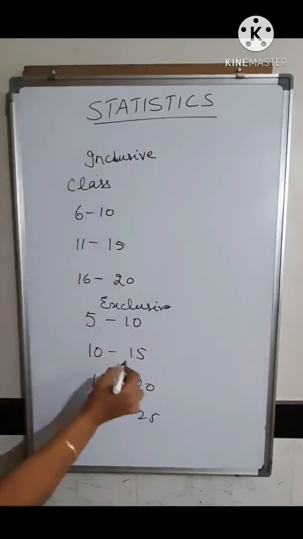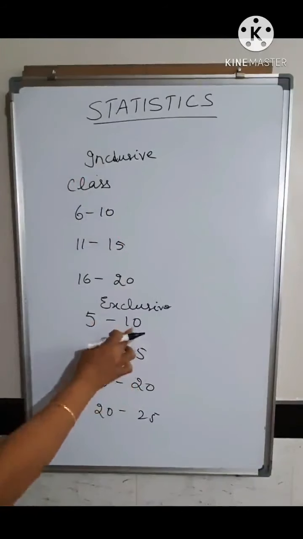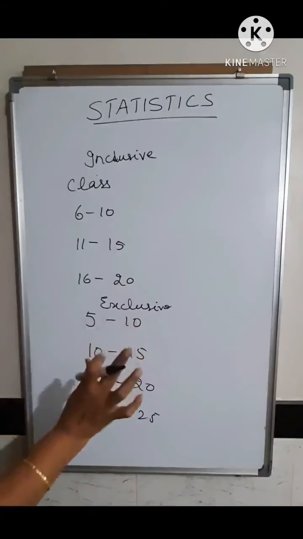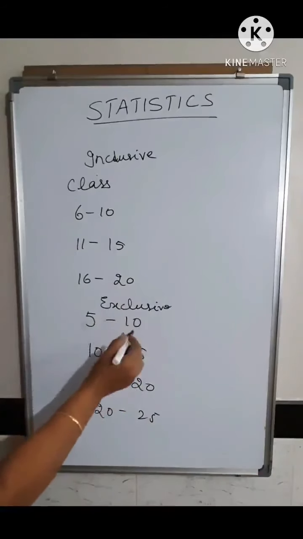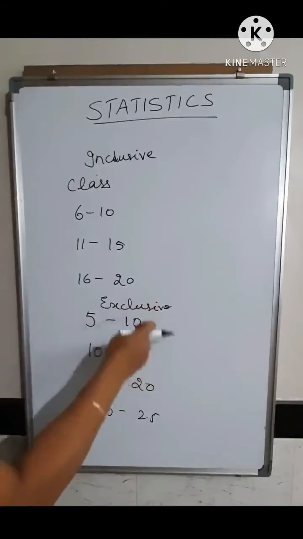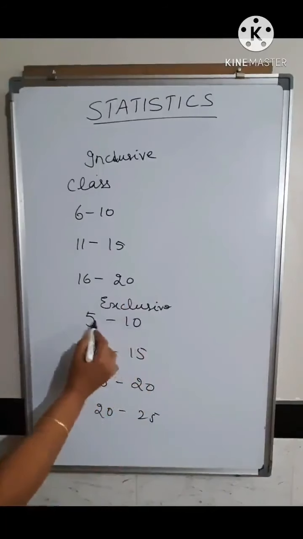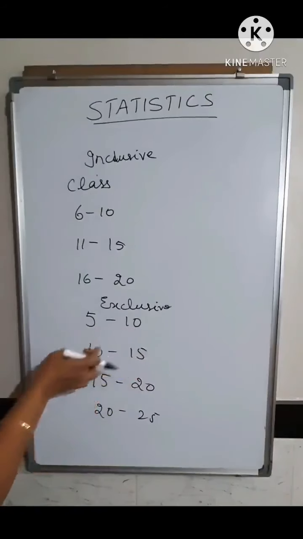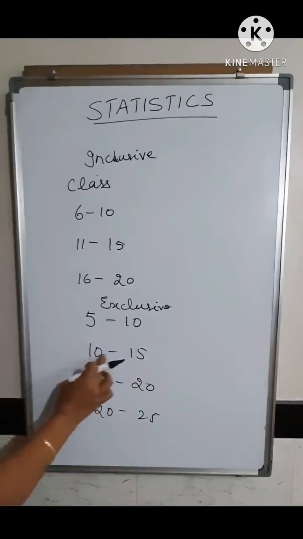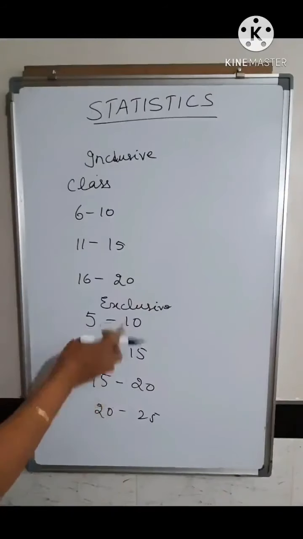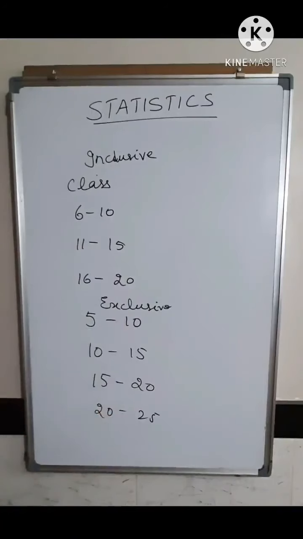Now when it comes to this exclusive class, you got the number 10 here, and the number 10 here also. So under which should this 10 be considered? In the exclusive class, you should leave out the upper limits. That is, the bigger numbers you have to leave out, and take only the numbers till 9. So 5 to 9 will come under this group, and 10 will go to the next group. Here 10 to 14 will come under this group, and 15 should be taken in the next group. This type of writing the class interval is called the exclusive type.